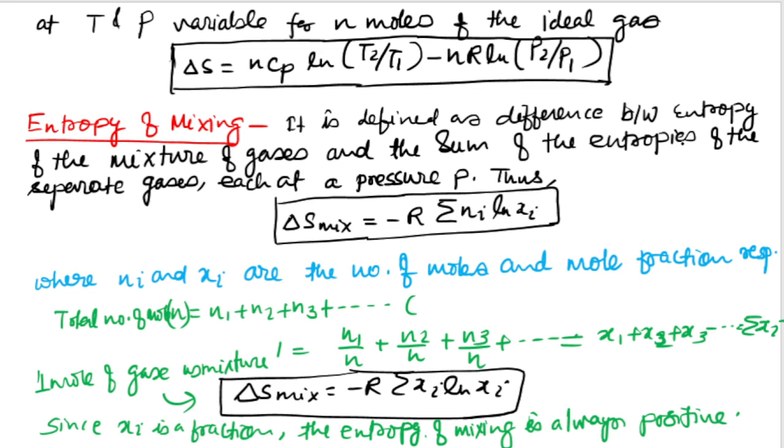It is defined as the difference between the entropy of the mixture of gases and the sum of the entropies of the separate gases, each at pressure P. Thus, the equation for the entropy of mixing is equal to minus R summation of ni ln xi, where ni and xi are the number of moles and the mole fraction respectively. The total number of moles is n1 plus n2 plus n3, and for 1 mole of gas you will get the entropy of mixing as minus R summation of xi ln xi, where xi is the mole fraction.